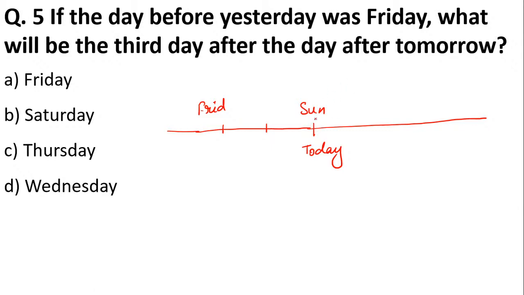Then after Sunday, what are they saying? What will be the third day after the day after tomorrow? So what is the day after tomorrow? This is tomorrow, and this is the day after tomorrow. And they are asking what will be the third day. So after the day after tomorrow, the first day, the second day, and the third day, right? If you count from here, you have to find out this: Sunday, Monday, Tuesday, Wednesday, Thursday. This is Friday.